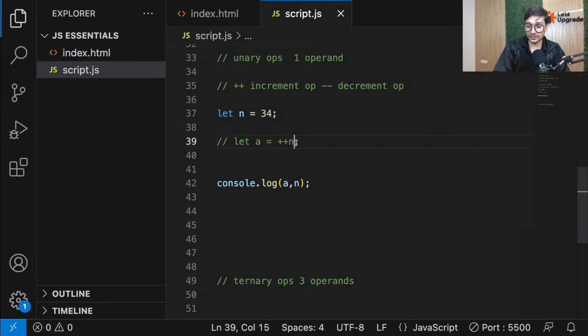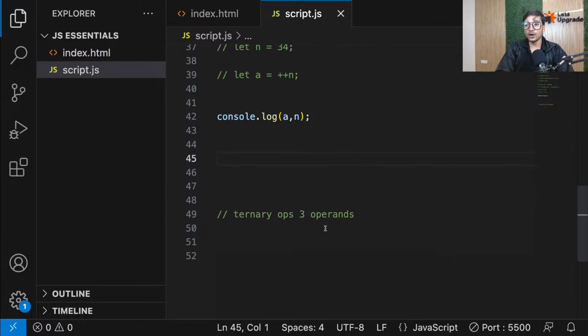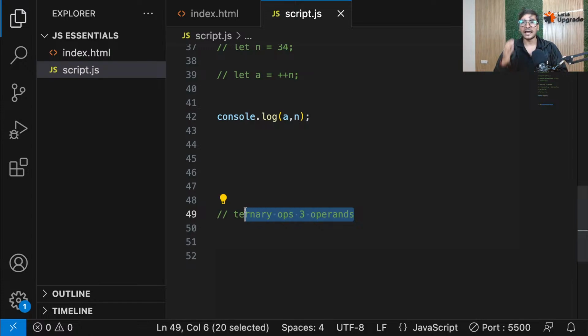Okay. So now then, guys, let's move ahead. Now, we are not directly moving on to ternary operators because I want to teach you something first, and only then will we move on to ternary operators.